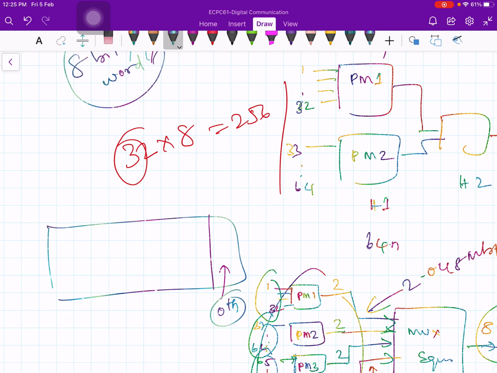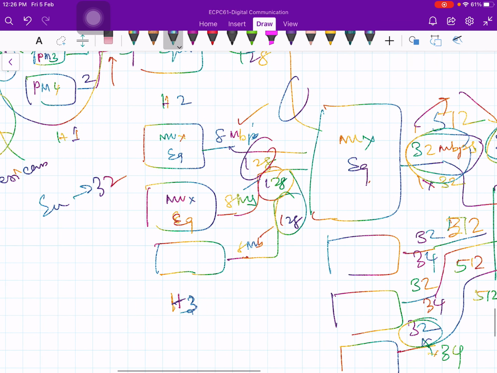So the 16th slot will tell you which exchange it has to go to. Suppose the traffic is originating at Tiruchirappalli, and the data has to go to Tanjavur or Chennai or Bangalore. That information is kept in the 16th slot.